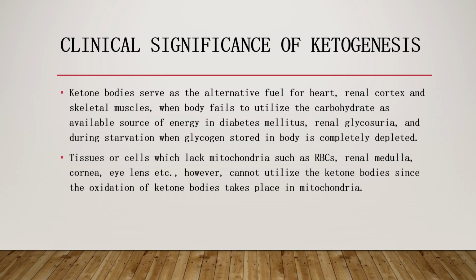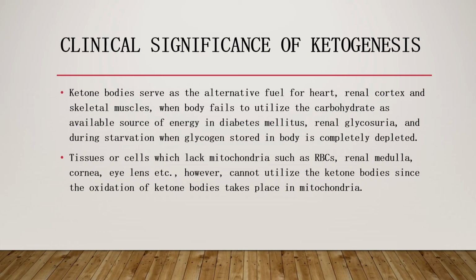Ketogenic substances include free fatty acids, ketogenic amino acids, and increased glucagon hormone and stress hormones like epinephrine and norepinephrine. All these are called ketogenic substances, which promote ketogenesis.